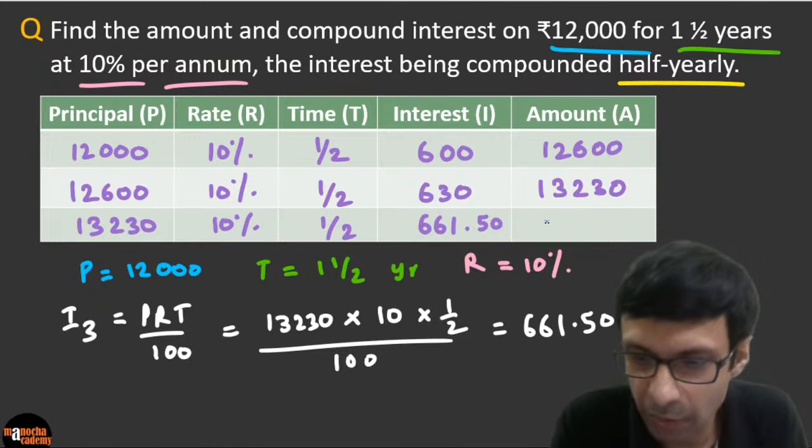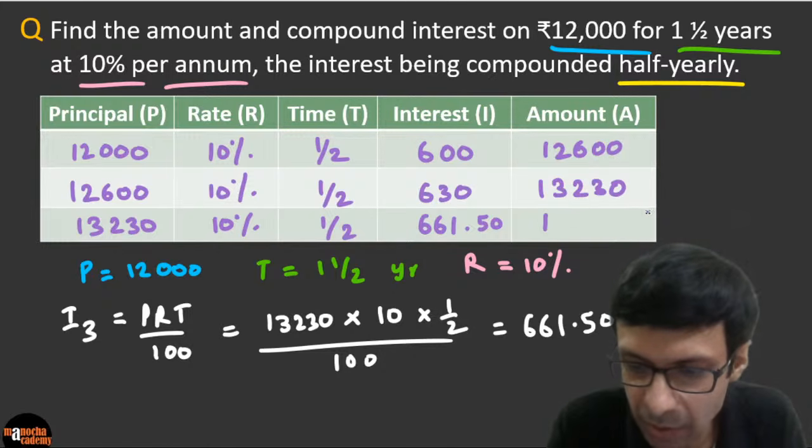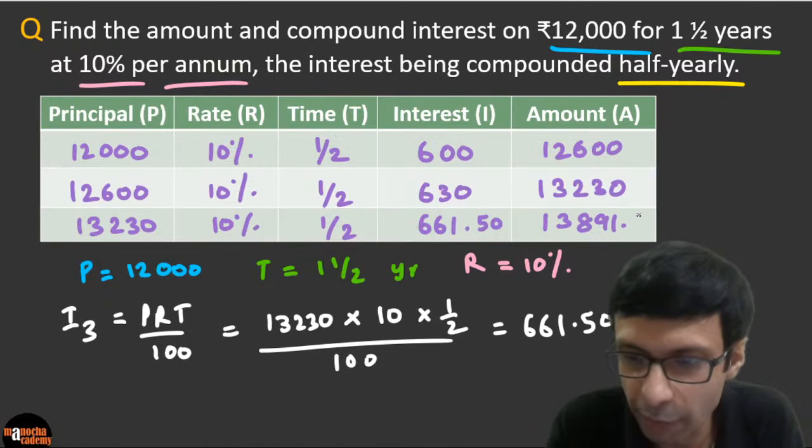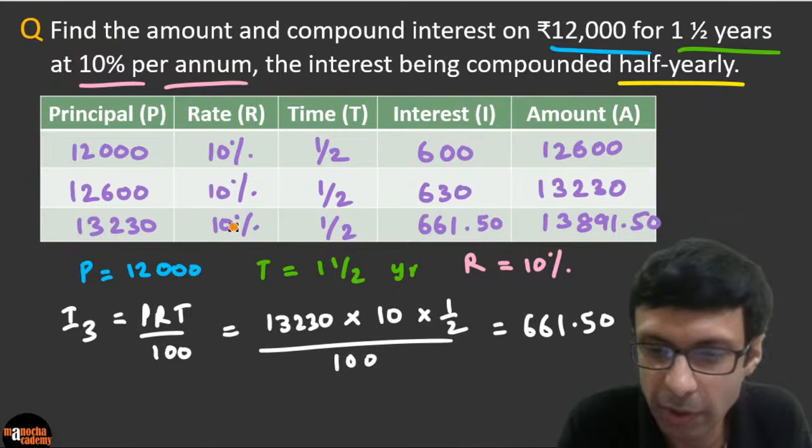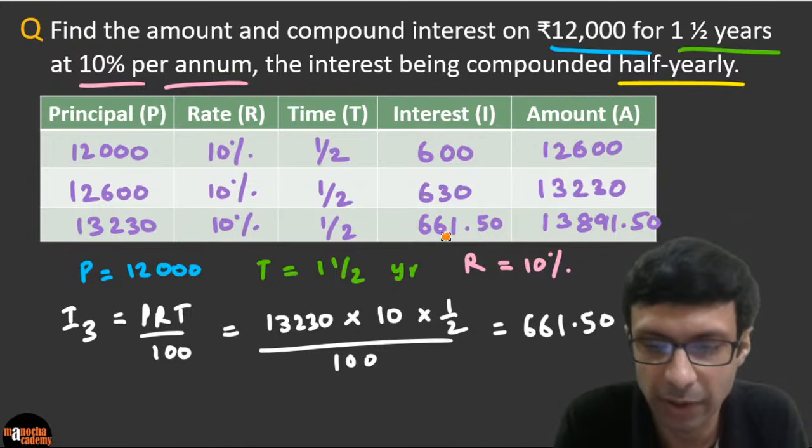And so just add up these numbers here, and what will be the final amount? So we can easily, we have got the amount here. I think it's going to work out to be something like 18, what are you guys getting here? 13891.50, right? So that's the final amount where you just add this principal and the I3, the final interest, okay?